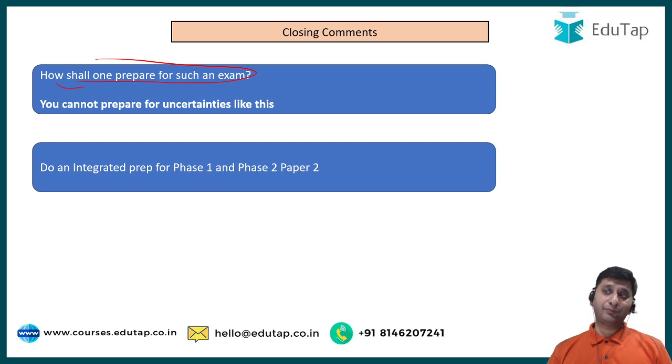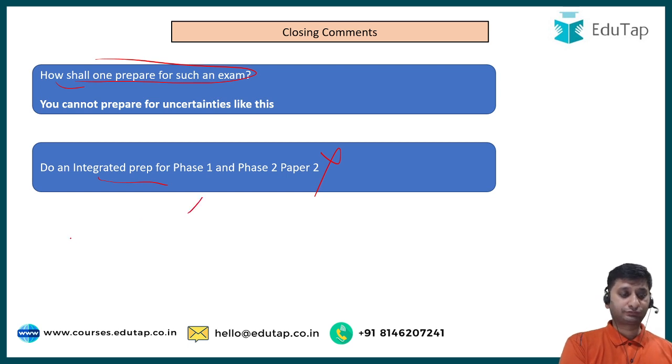Accept that fact and keep preparing for the actual phase 2 paper 2 or the actual syllabus that is given in the notification. Do an integrated prep. Do not try to distribute your preparation, saying for phase 1 I'll read this, for phase 2 paper 2 I'll read this. No, there shall be an integrated preparation. Once you are prepared for paper 2, it doesn't matter whether you are appearing in phase 1 or phase 2, you will be able to do well, right?